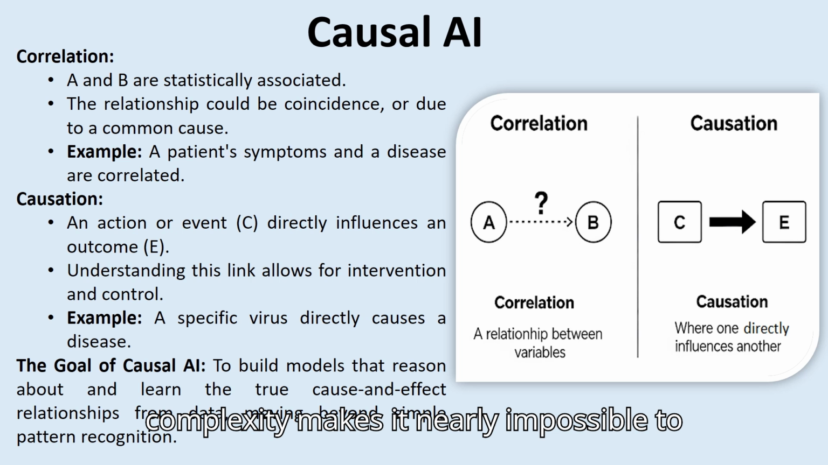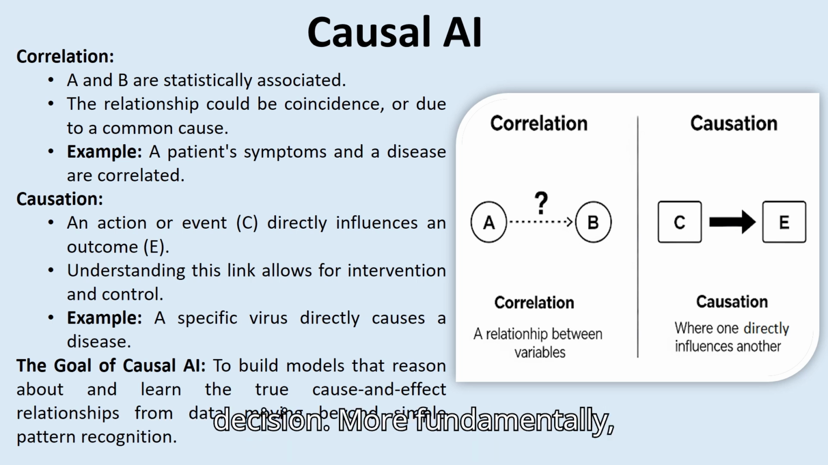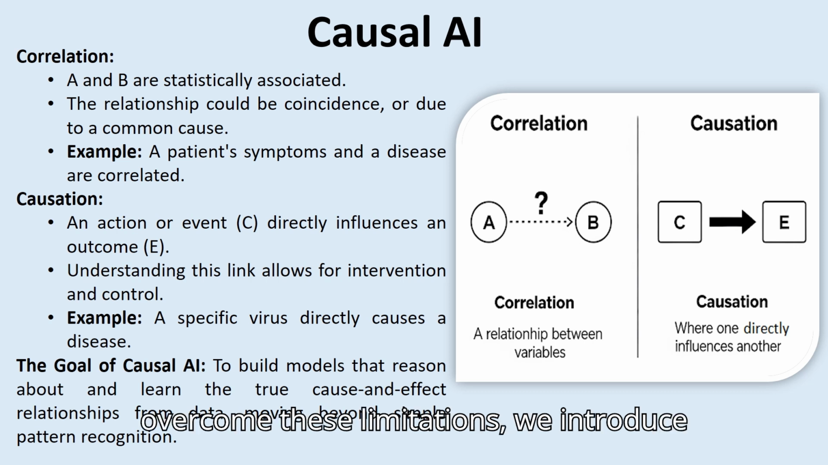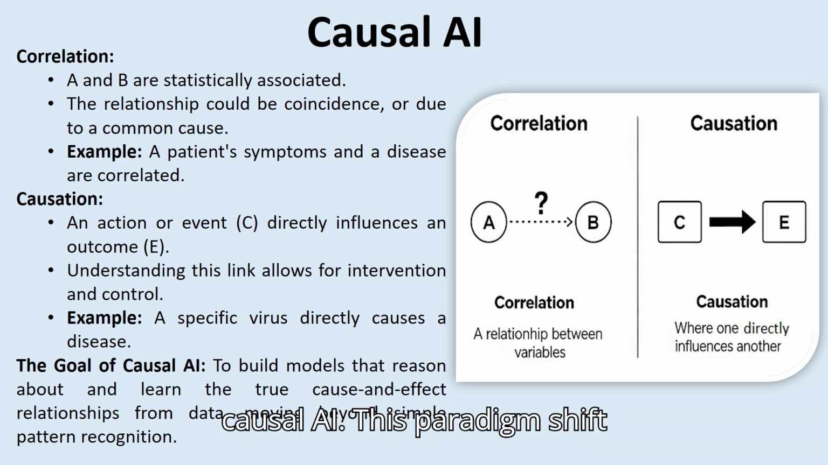Our current AI models, especially in deep learning, have a significant black box problem. Their intricate complexity makes it nearly impossible to understand why they make a particular decision. More fundamentally, most of these models operate on correlation, not causation. To overcome these limitations, we introduce Causal AI.